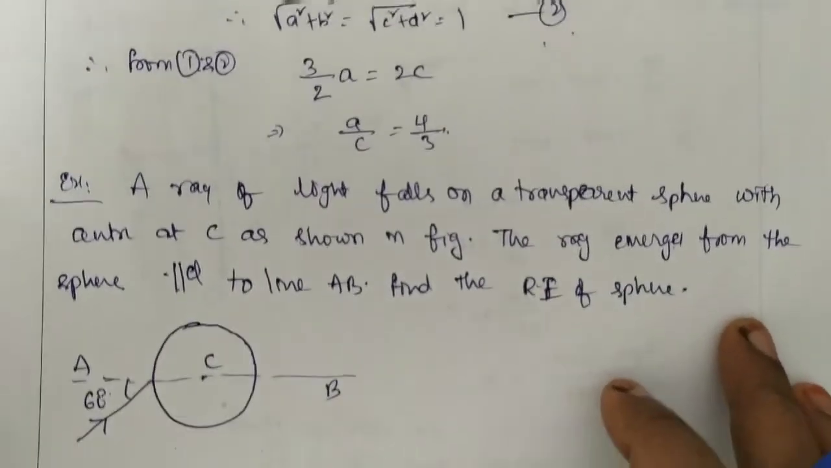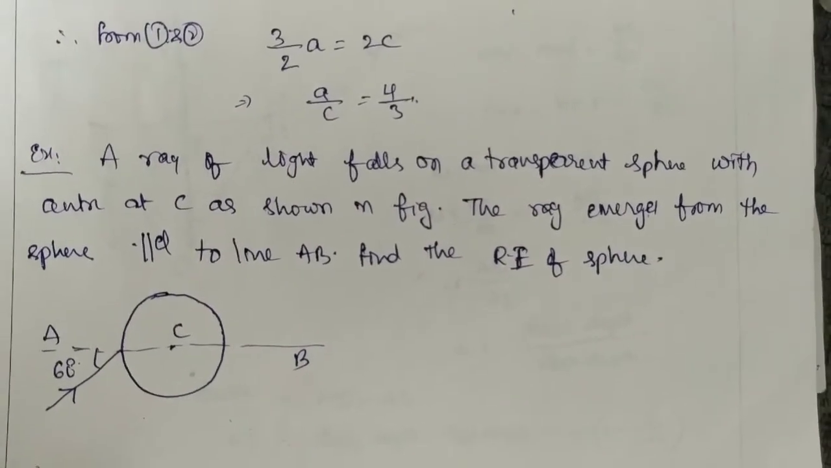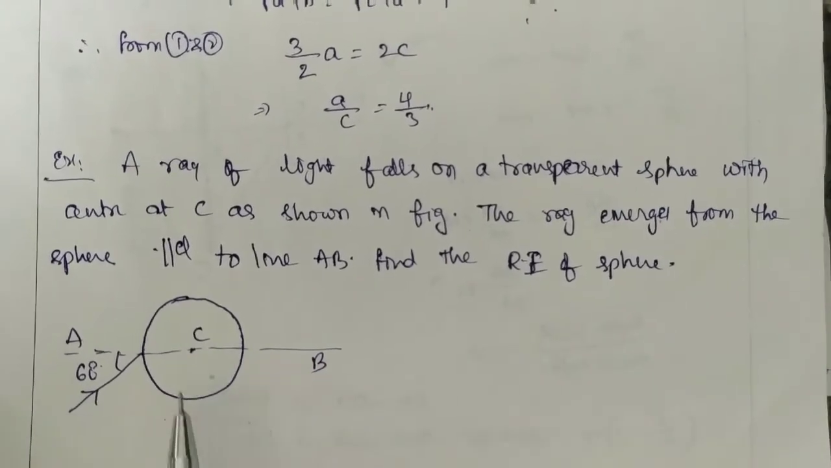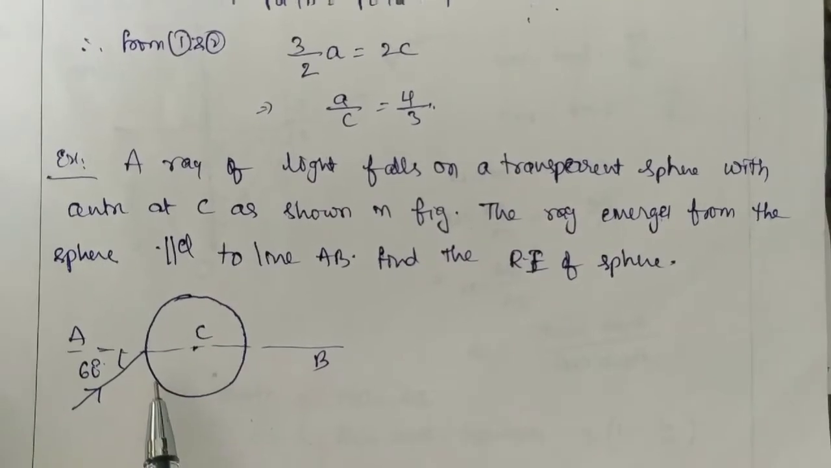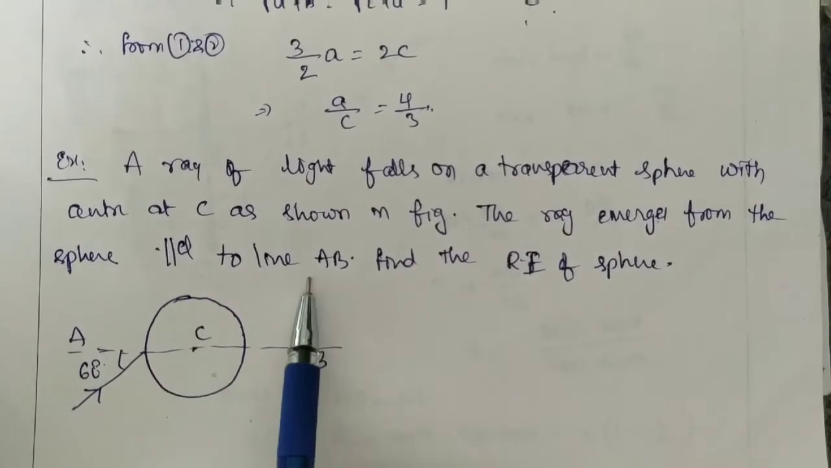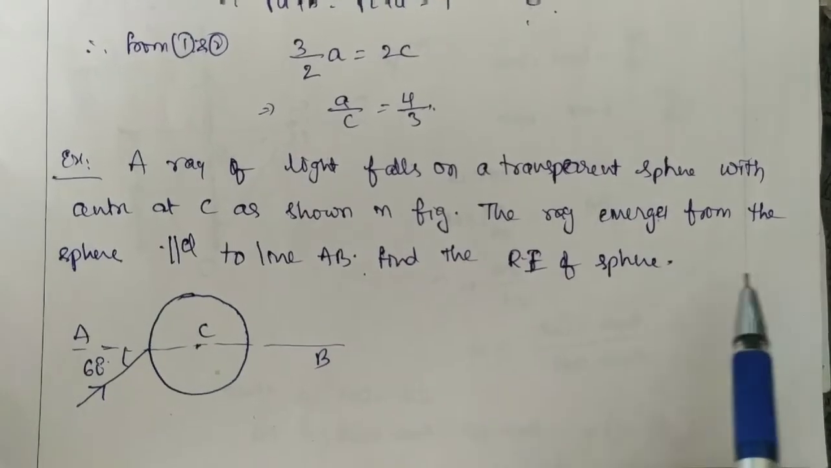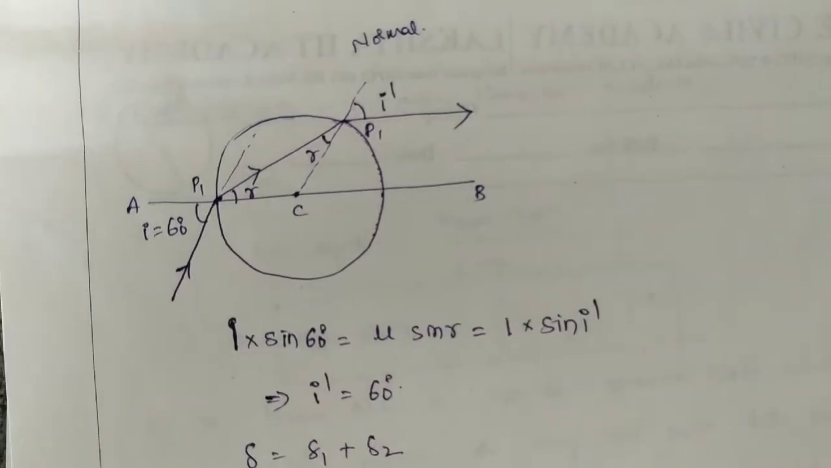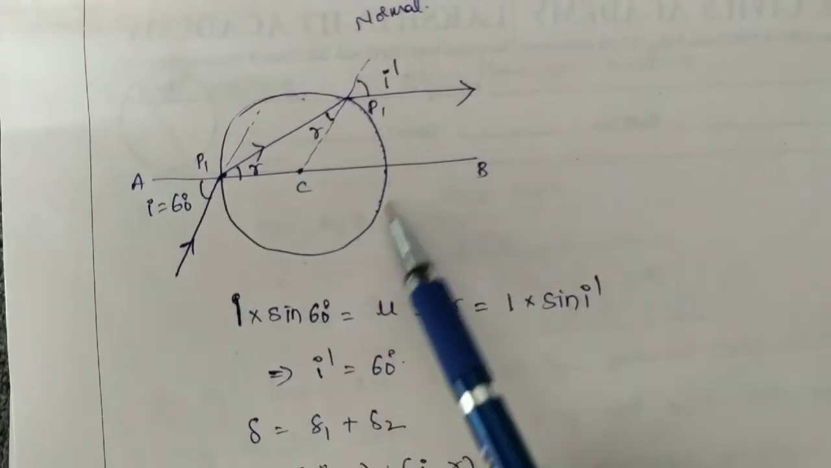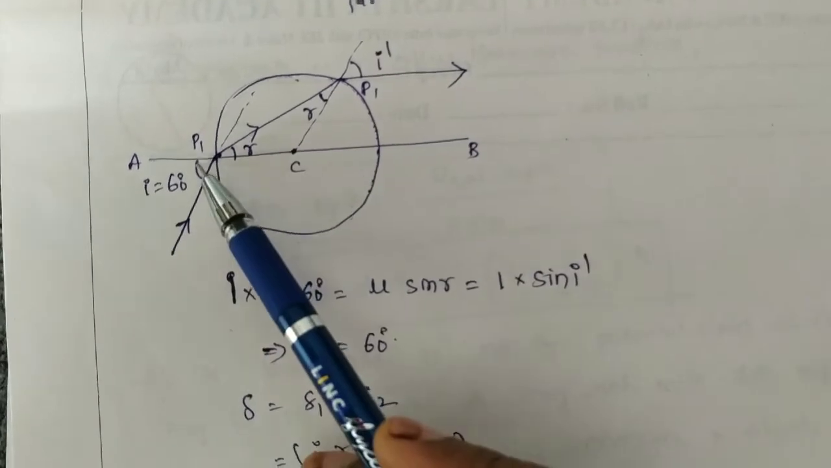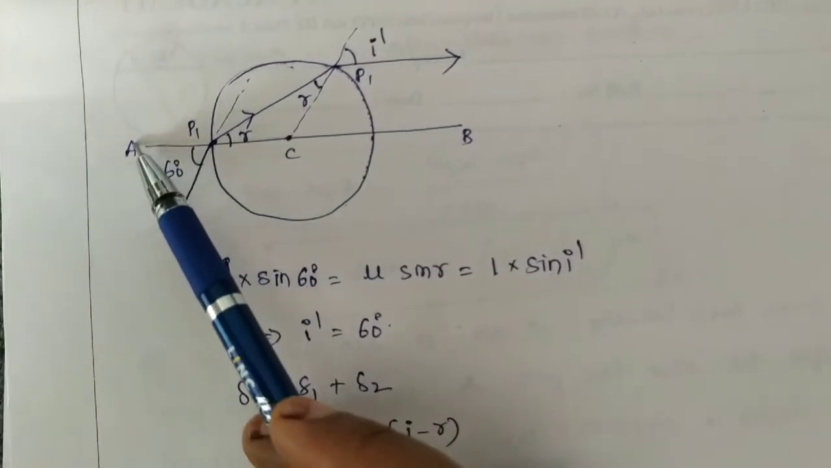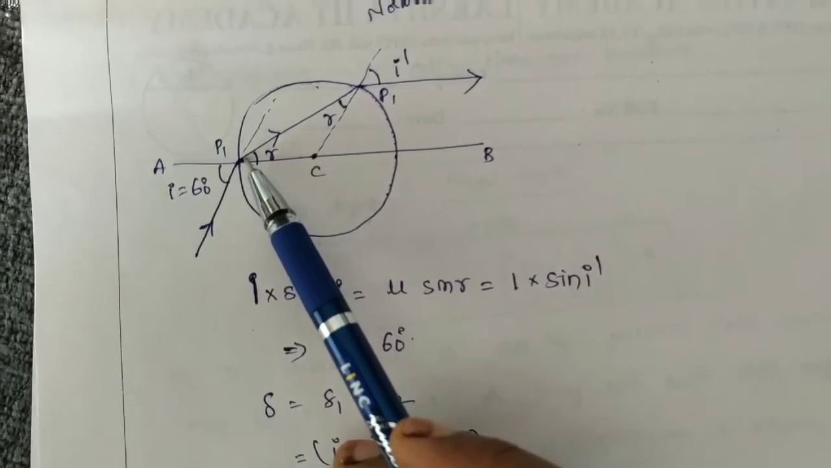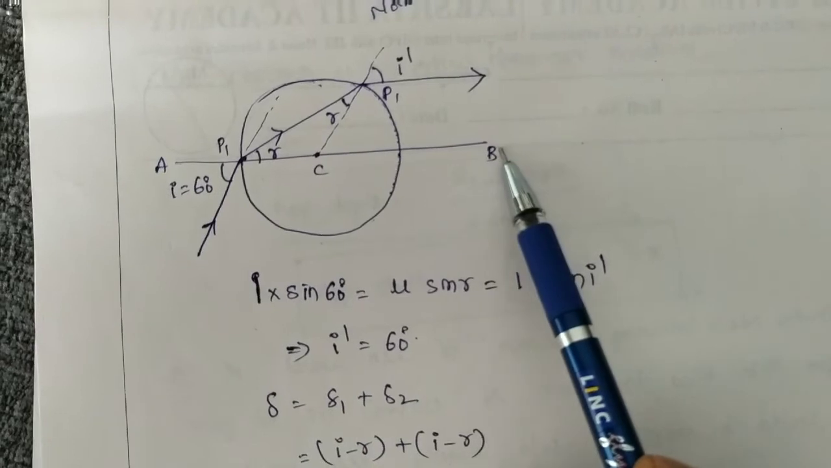Now see one more example here. A ray of light falls on a transparent sphere with the center C as shown in the figure. The ray emerges from the sphere parallel to line AB. Then find the refractive index of the sphere. So here this is the transparent sphere, and here is the incident ray which is incident at an angle of 60 degrees with the normal at the point of incidence. And it is given that the emergent ray emerges parallel to this line AB.